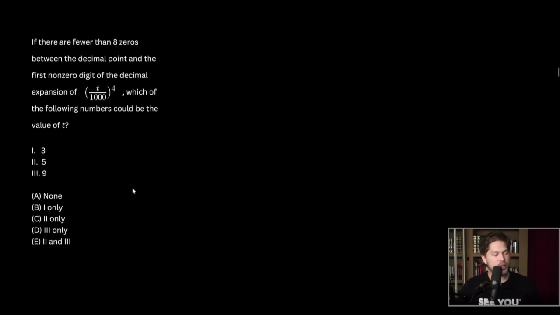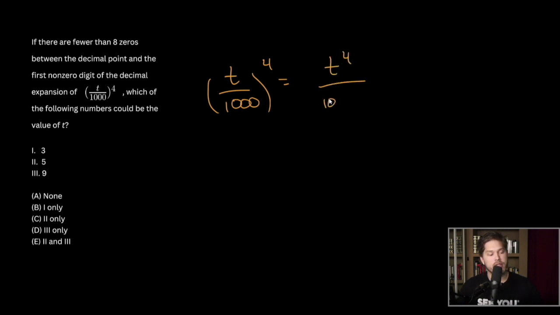This one is a little bit tricky. So we need to think about what the decimal version of t over 1000 to the 4th will look like. Well, if we expand this, t over 1000 to the 4th power is of course the same thing as t to the 4th over 1000 to the 4th. And what is 1000 to the 4th? Or more importantly, what will this look like as a decimal?